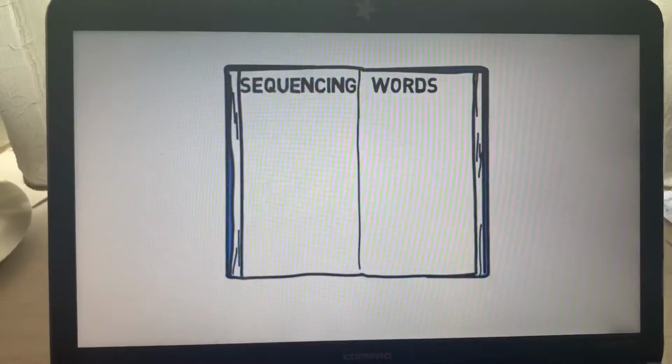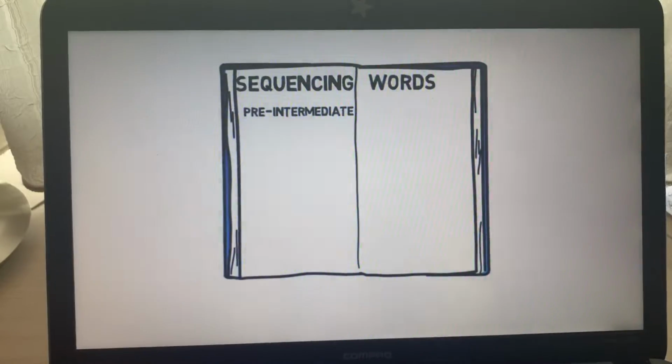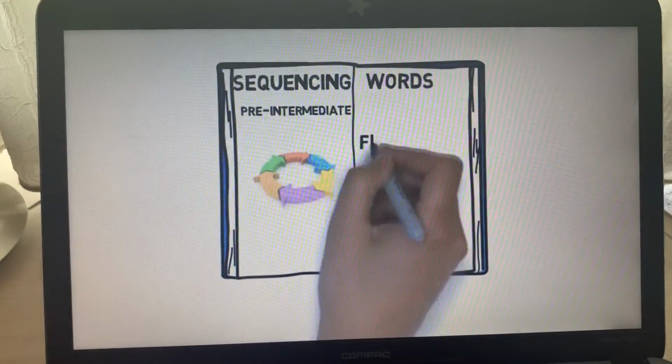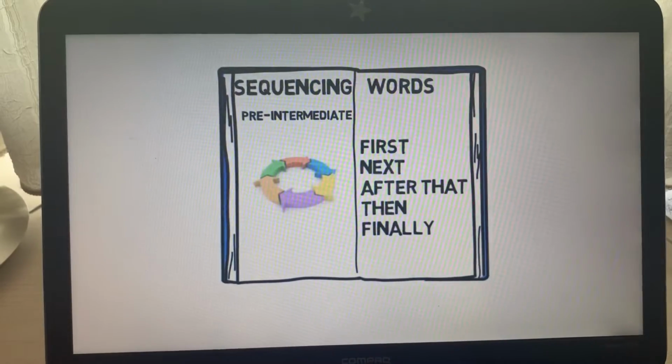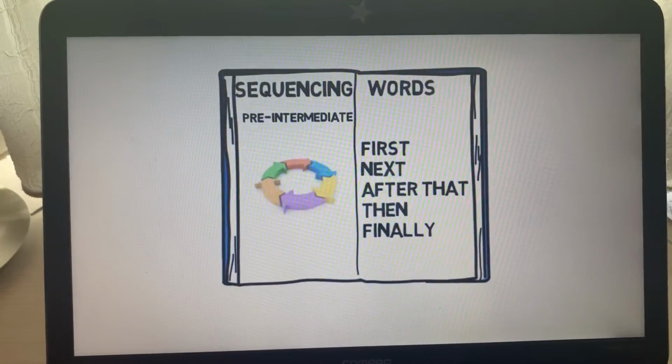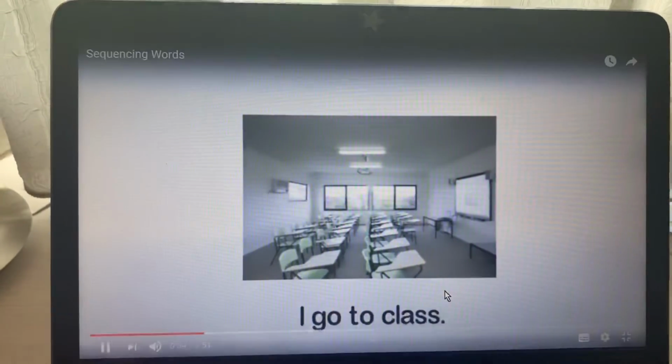Assalamu alaikum and welcome. This lesson is about sequencing words. It is for pre-intermediate level students. Sequencing words are words that help us understand the order of events that are happening. Here are some of the most common sequencing words. Listen to this story. I brush my teeth. I go to class.